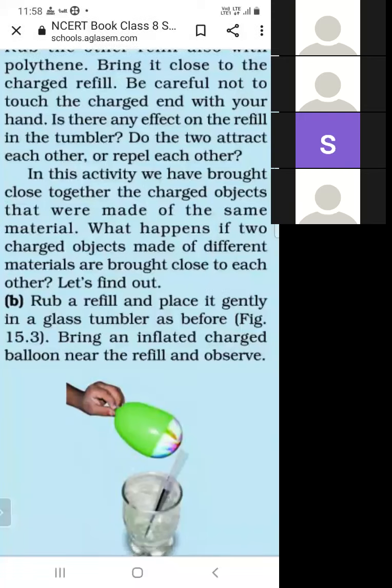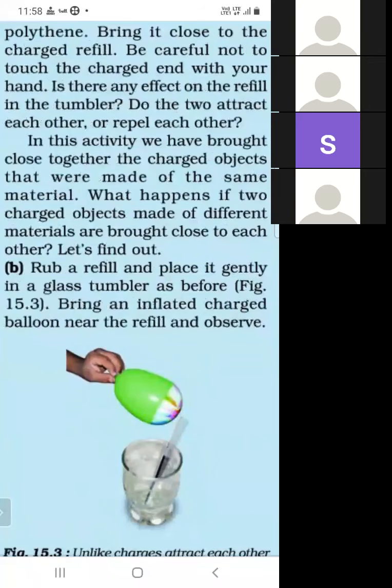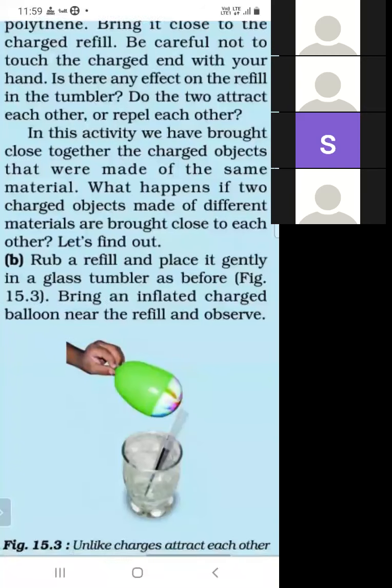Now we take different materials: one is a balloon and the second is a refill. We rub the balloon with the woolen cloth and the refill with the polythene, and then bring them close together. They attract each other.